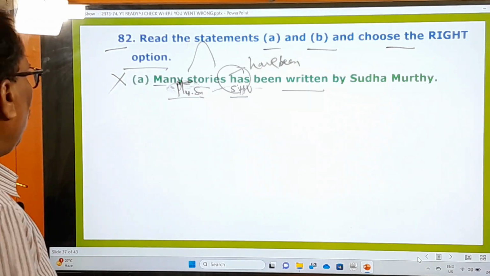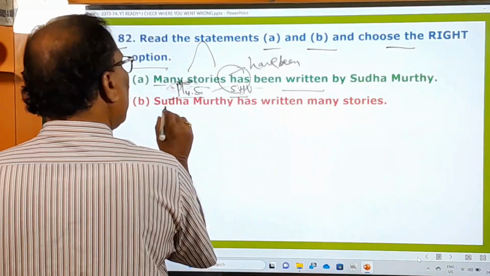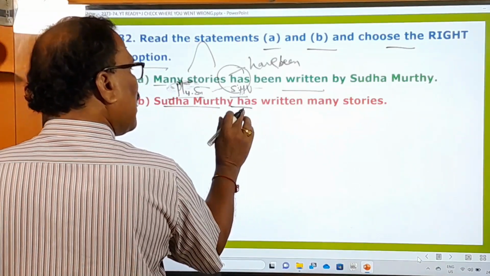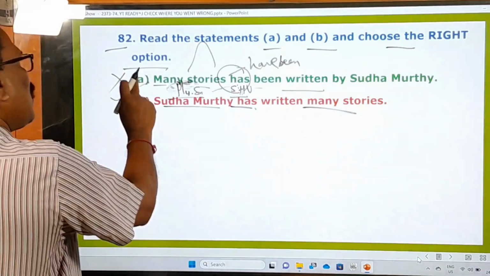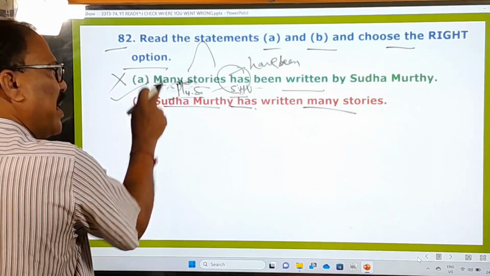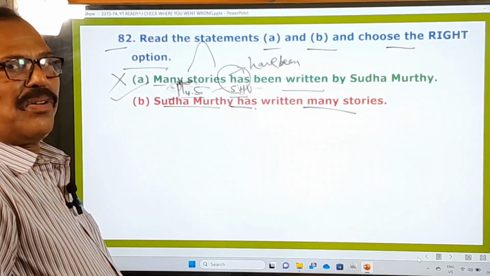Okay, right. And you go to the second statement. Sudha Murthy has written many stories. Sudha Murthy, singular subject, has is singular helping verb, written. Everything is good. This is correct. A is wrong, B is right. Of these two statements, only this B is the right one and A is not the right one.